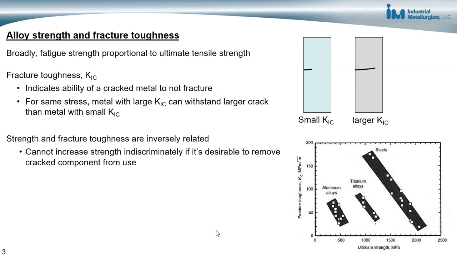Strength and fracture toughness are inversely related, as shown in this graph here. You see the fracture toughness versus tensile strength for these different alloys. And for all the alloys, we see the same relationship, that as the tensile strength of the material increases, the fracture toughness of the material decreases. So there's a trade-off between fracture toughness and strength. And when thinking about improving fatigue resistance, it's important to not just increase strength, because increasing strength can actually have a negative impact on the reliability of a component.